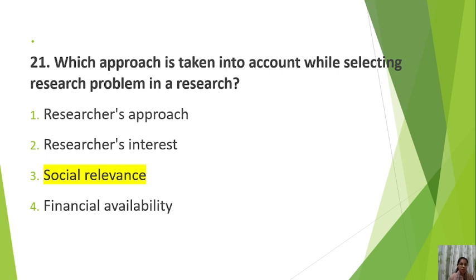Other options are also taken in account while we select a research problem. For example, what will be our approach? Am I interested in the research problem, or will it be financially available? I mean, the finances are available. But the most appropriate answer would be social relevance. UGC also mentions that these days while you are selecting a research topic, you must tell the significance of your research. So it must be socially relevant. How you are going to solve the problem of society by undertaking this research.